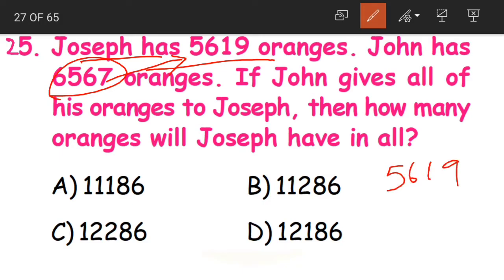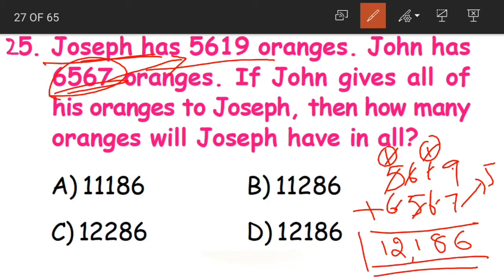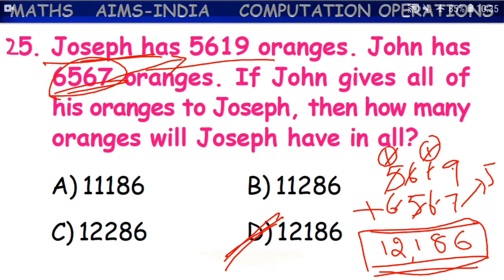Joseph already had 5,619. To that he now has 6,677 oranges that were given by John. Yes, now let us add. 9 plus 7, 16. 6 here, 1 carried. 1 plus 1, 2. 2 plus 6, 8. 6 plus 5, 11. 1 here, 1 carried. 1 plus 5, 6. 6 plus 6, 12. How many oranges does Joseph have, children? 12,186. That is option D.